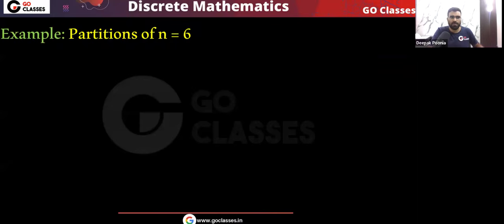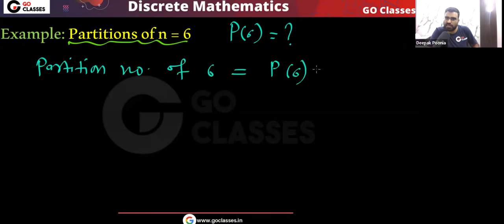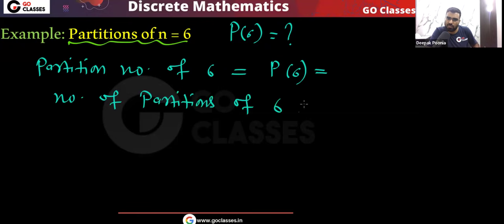Let's solve this question. What is the partition number of 6? The question is asking for partitions of n equal to 6, or I can say what is P6, the partition number of 6, that is equal to the number of partitions of 6. So let's find this value.